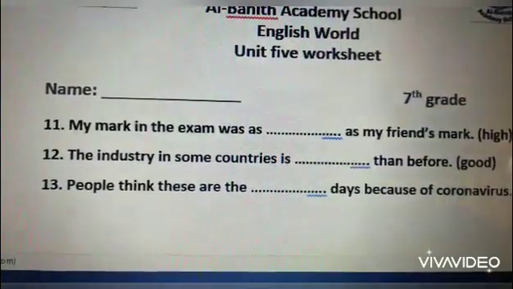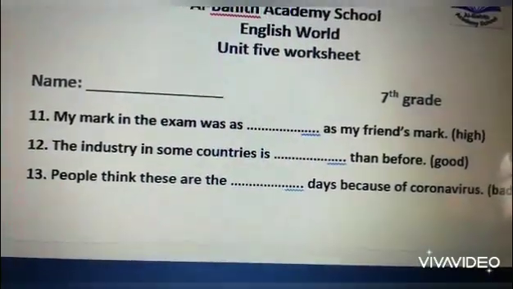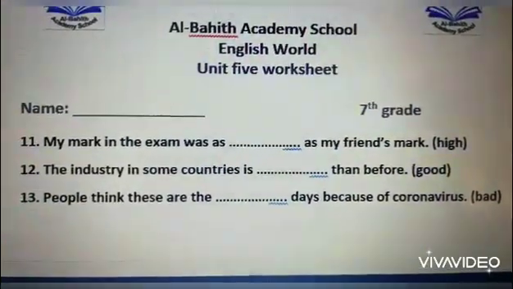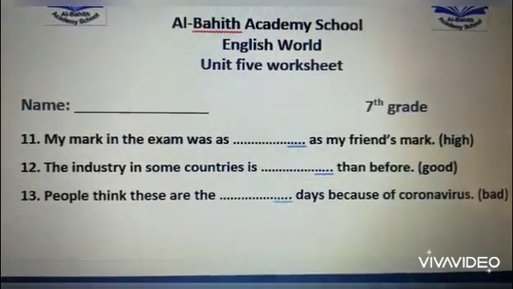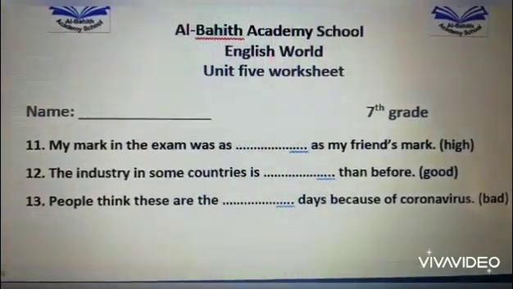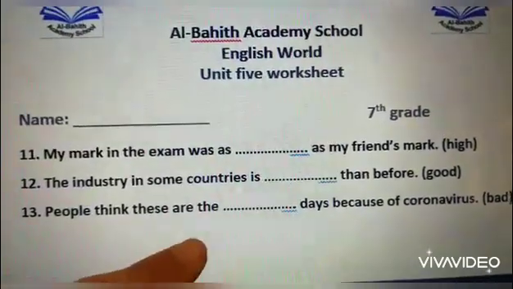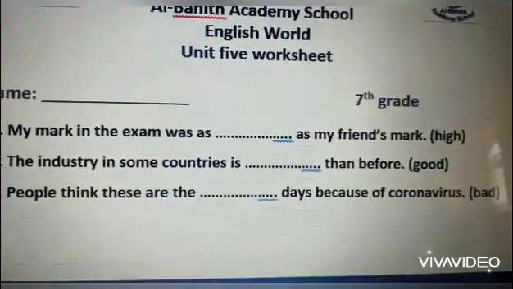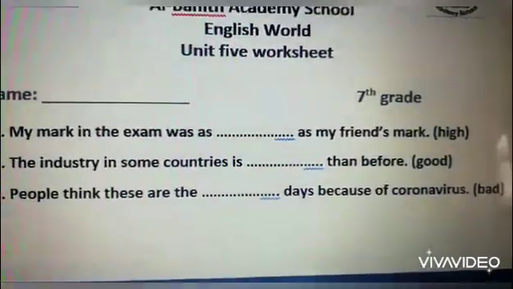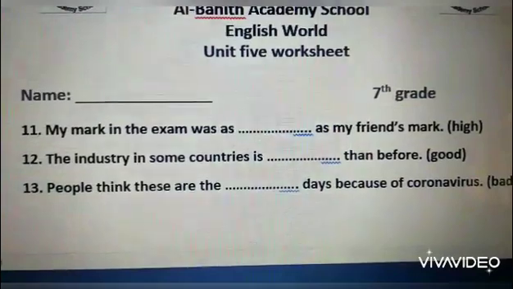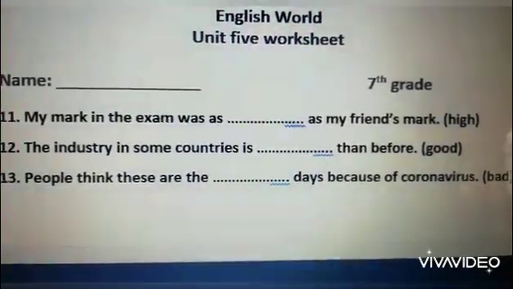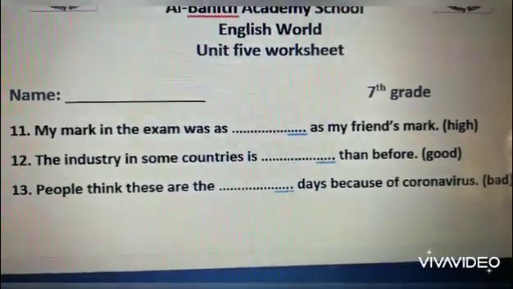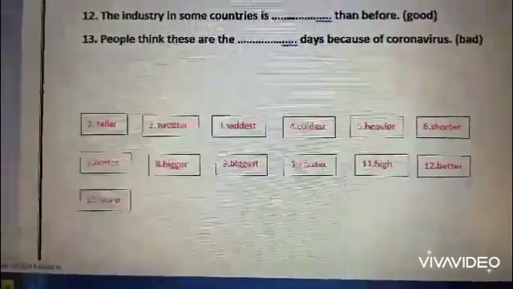13. People think these are the days because of coronavirus. The adjective here is bad. Also, bad is an irregular adjective. We don't make it into the baddest because here we have the. We make it superlative, but we don't say the baddest days. We say the worst days. So it becomes people think these are the worst days because of coronavirus. And these are the answers of the 13 points.